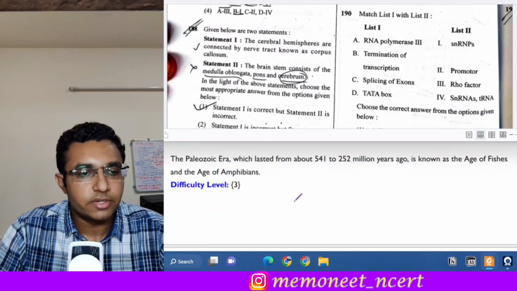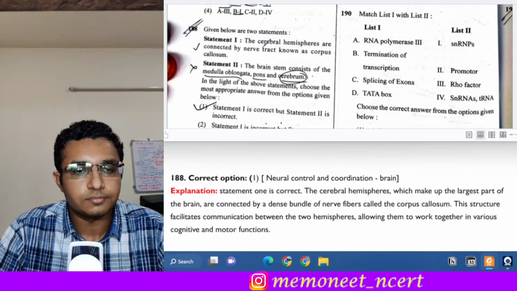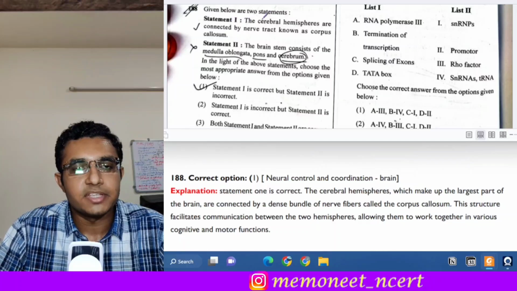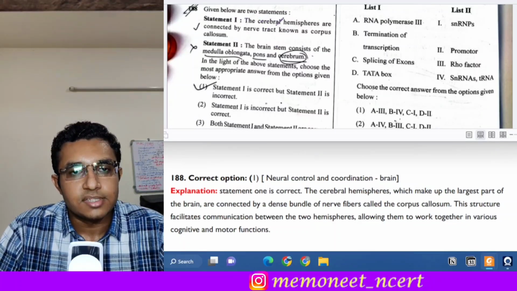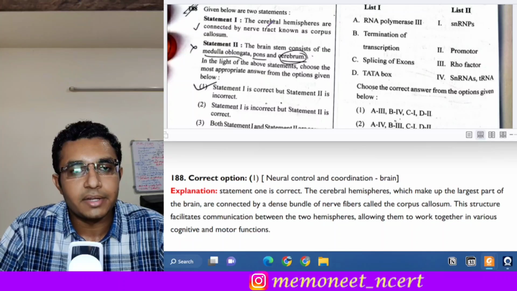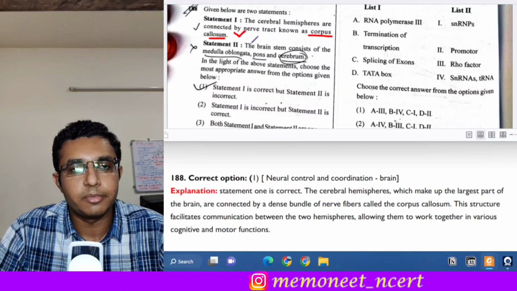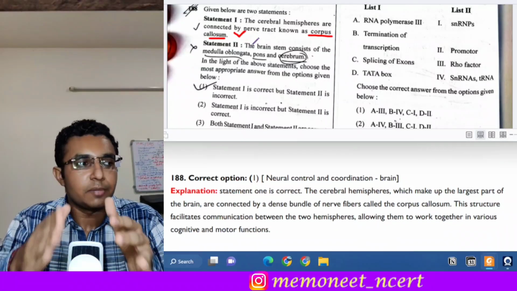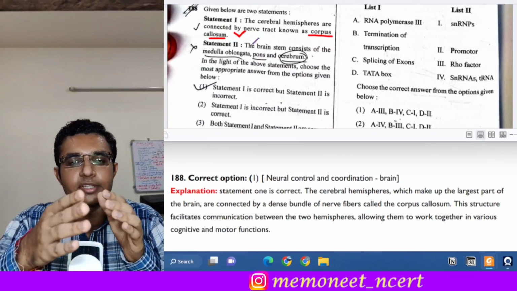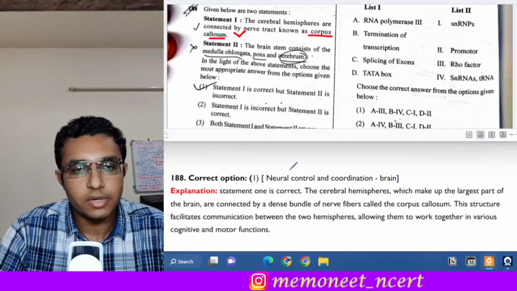Moving on to the next question, question number 188. It is a statement based question, and we have to identify which of them is correct. The first statement is the cerebral hemispheres are connected by a nerve tract known as the corpus callosum. This is a correct statement, because we have two cerebral hemispheres, and in between them the corpus callosum is present and connects the two hemispheres.